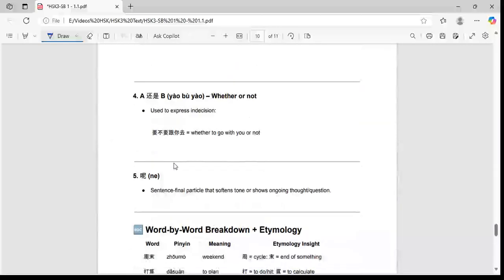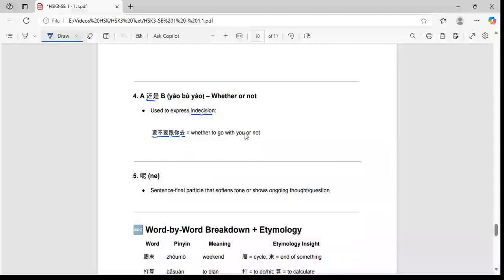And then the next one is whether or not. So it always combines with 还是要不要. Used to express indecision. So it has not yet been decided. We are emphasizing that it's yet to decide. So 要不要跟你去, whether to go with you or not.